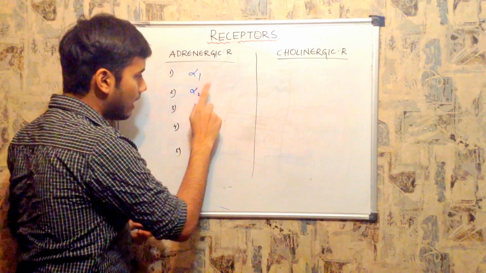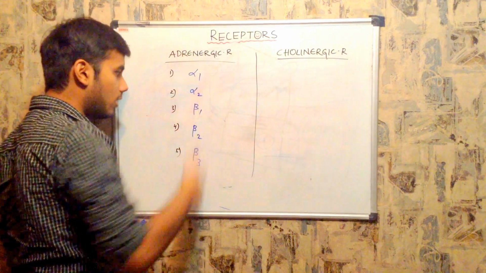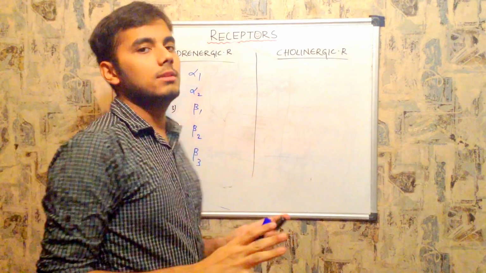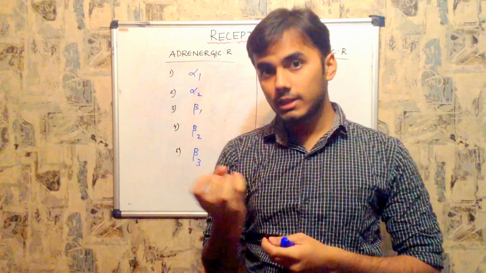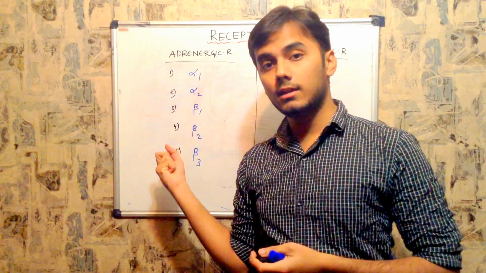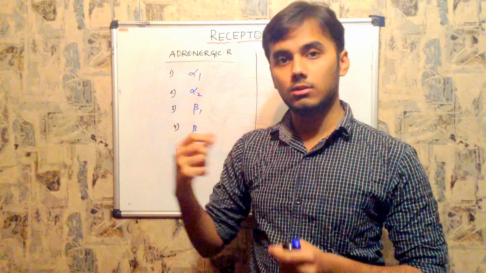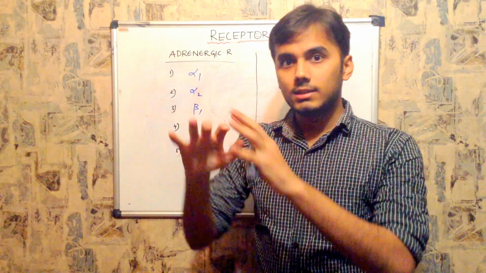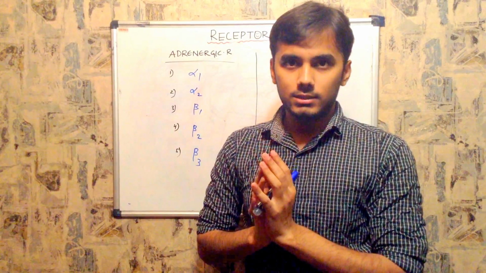If you look at the shape of alpha 2 or beta 1, beta 2, beta 3, all the receptors have the same shape, they are serpentine receptors. It depends upon the type of protein that is attached to the effector site. As I told you, there is a comb-like structure called the effector site. To that effector site, one type of protein is attached.